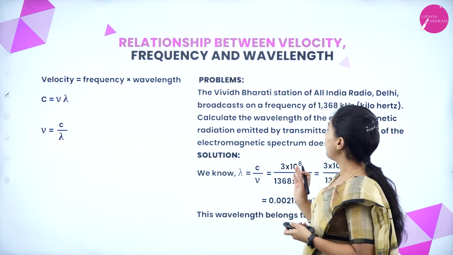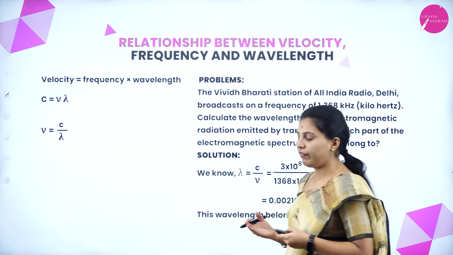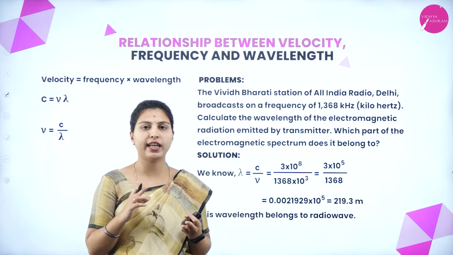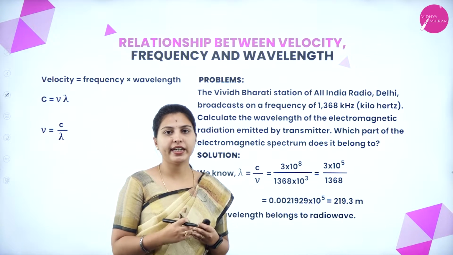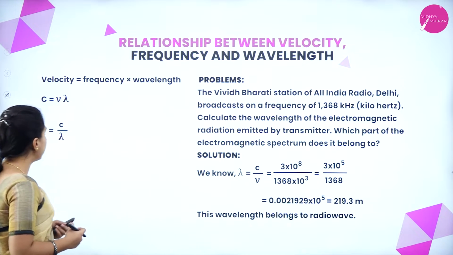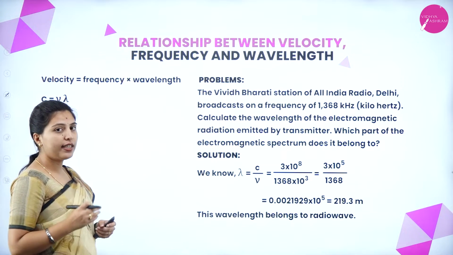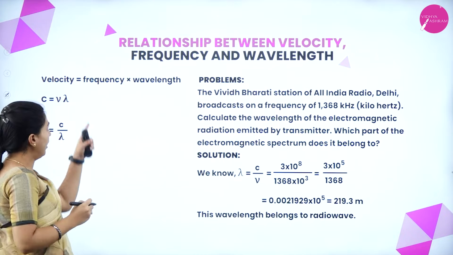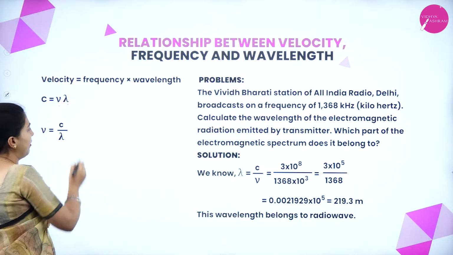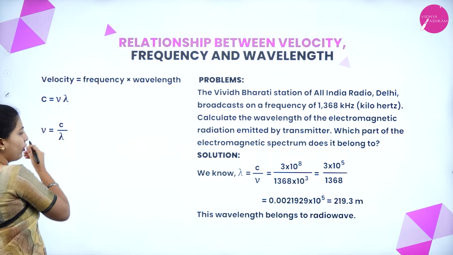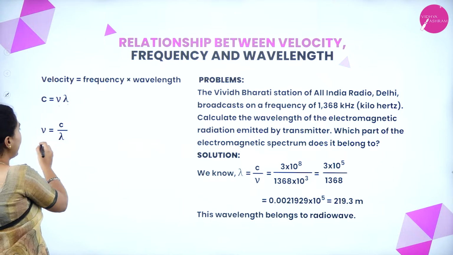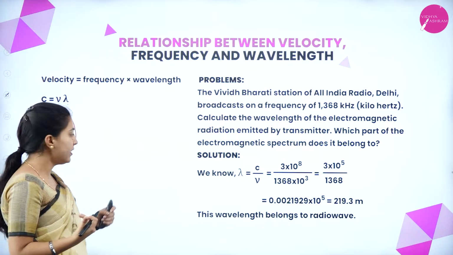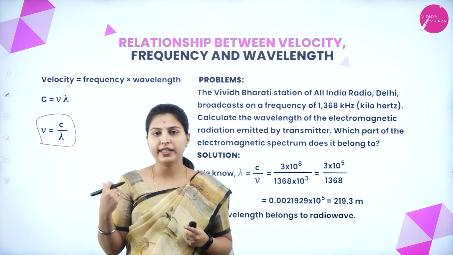Next, the relationship between velocity, frequency and wavelength. In the electromagnetic spectrum, how velocity, frequency and wavelength are related to each other: velocity equals frequency into wavelength. Velocity is designated as c, frequency as nu, and wavelength as lambda. If you want to find only the frequency, we can use the relation nu equals c by lambda, means frequency equals velocity by wavelength.